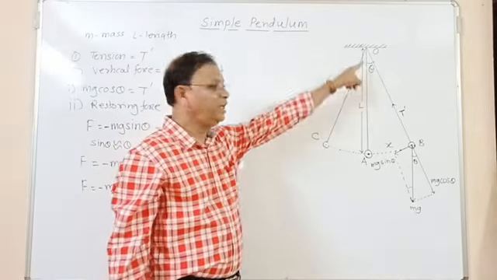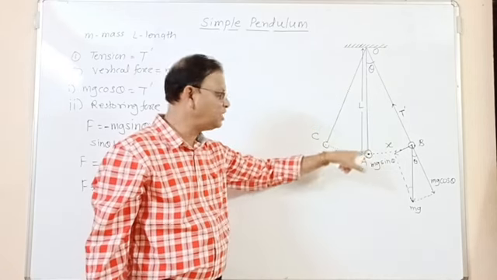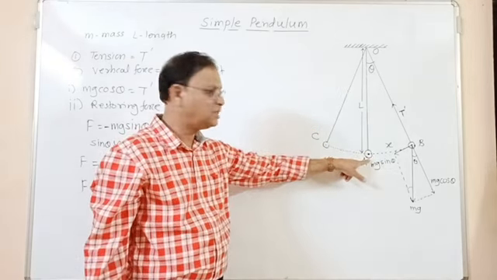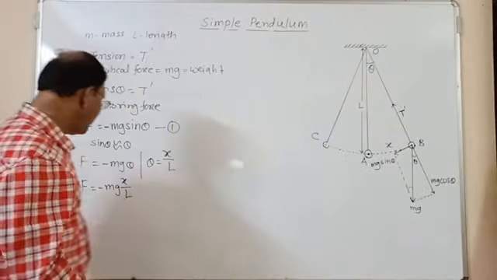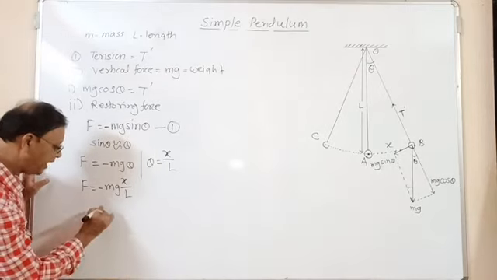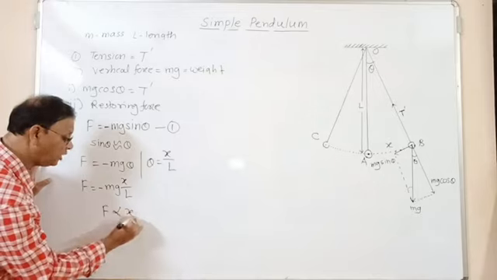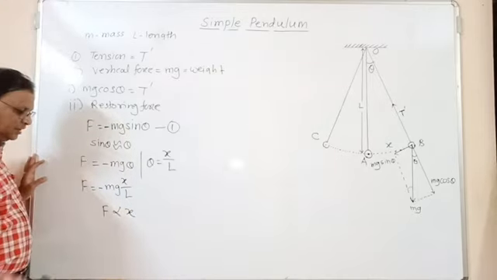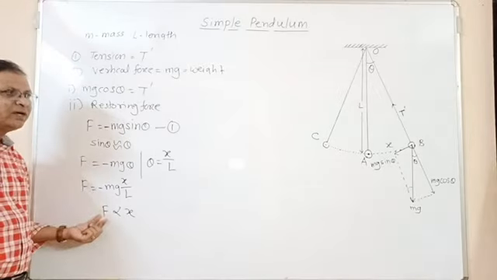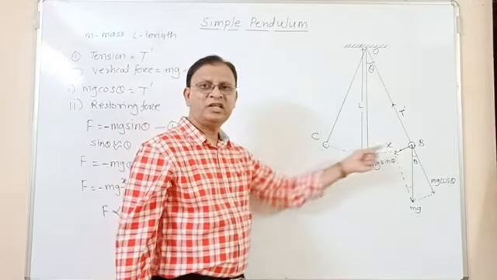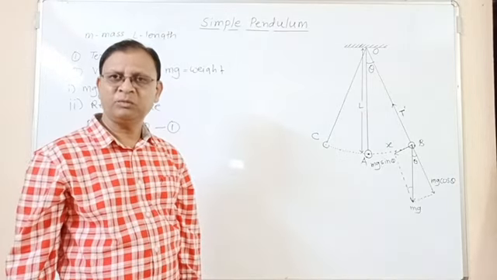Because this string is inextensible, length remains constant, mass of the bob is constant, as well as acceleration due to gravity is constant at a given place, and therefore we can say that this force is directly proportional to x. Force is directly proportional to displacement, that is, the force acting on the bob is directly proportional to displacement, and this is the condition for linear simple harmonic motion.